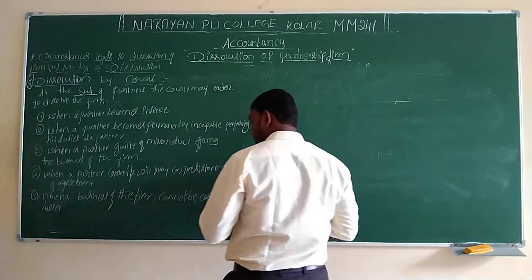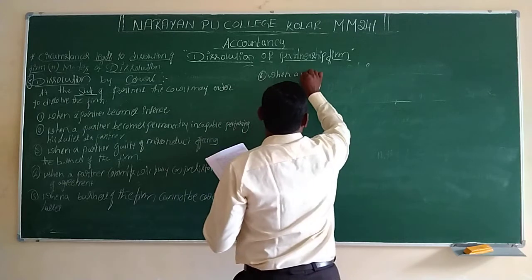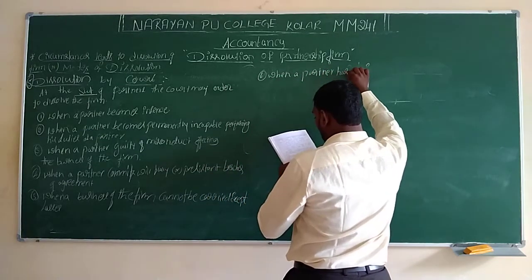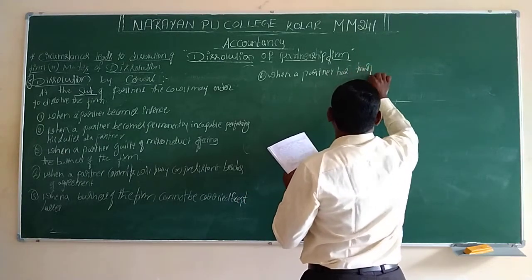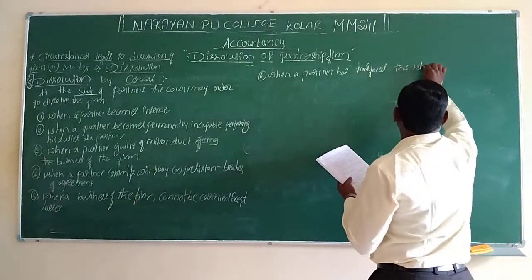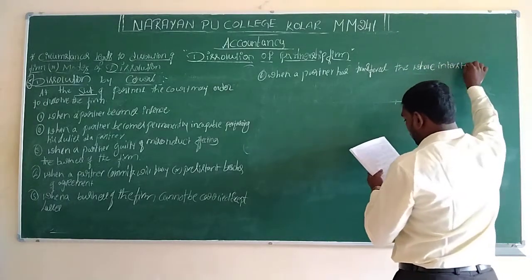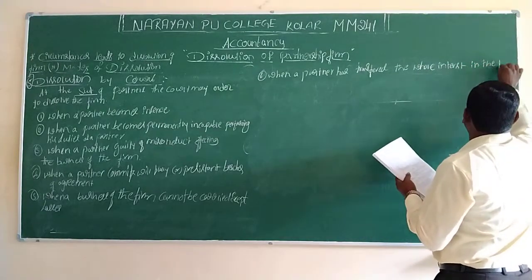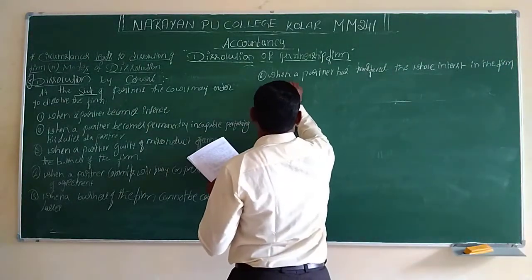Point 6. When a partner has transferred the whole interest in the firm to a third party.